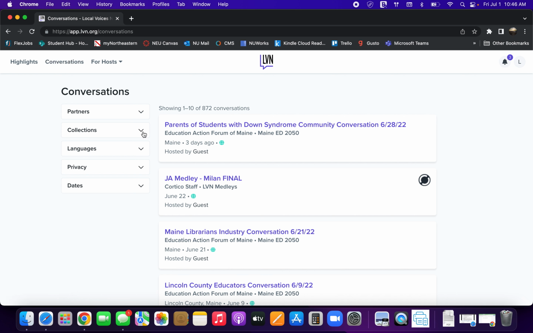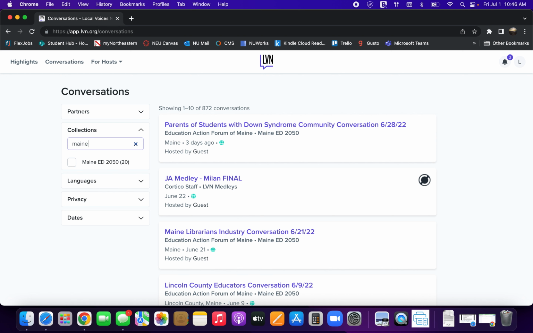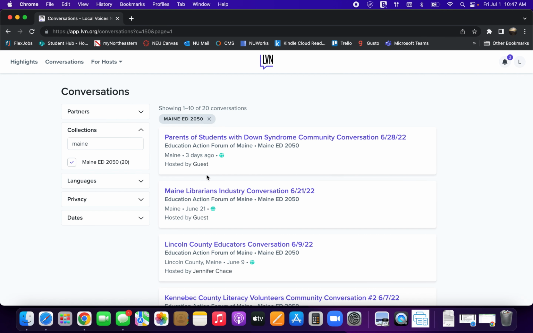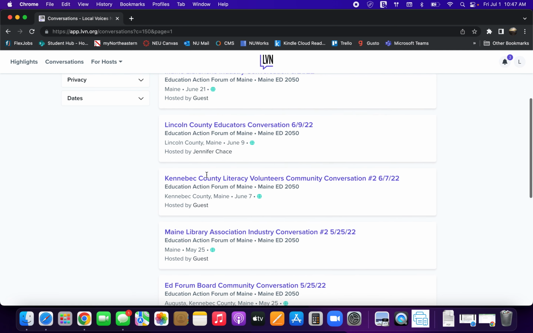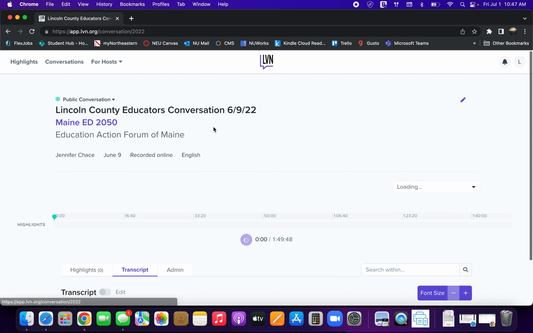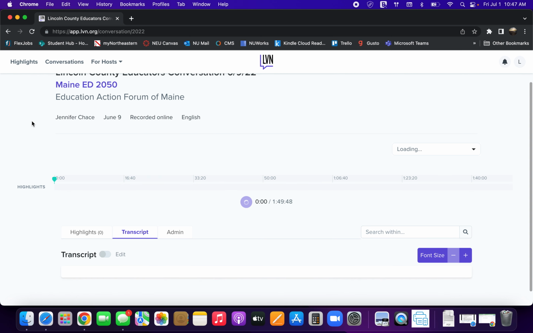On the left-hand side, you'll see the Collections tab. In the Collections tab, you can type in the word Maine, and that will bring up the Maine Education 2050 list of conversations. You can scroll through these conversations to find the one that you participated in. When you've clicked on a link, it will open up the transcript and the recording of the conversation.